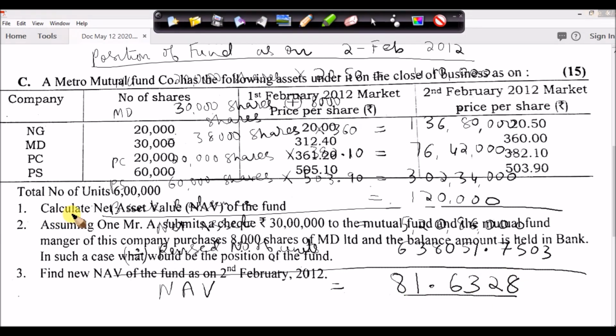So friends, first we calculated the net asset value of the fund as on 1st February. Then we did the transaction which was related to Mr. A, and then we recalculated after this transaction. We have calculated the NAV as on 2nd February. So I hope you all have understood the sum.